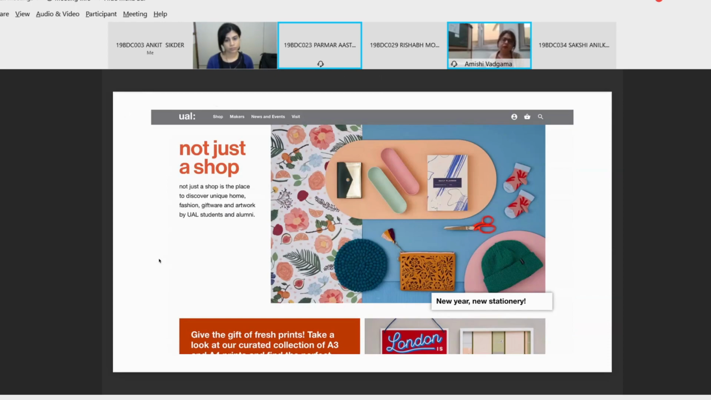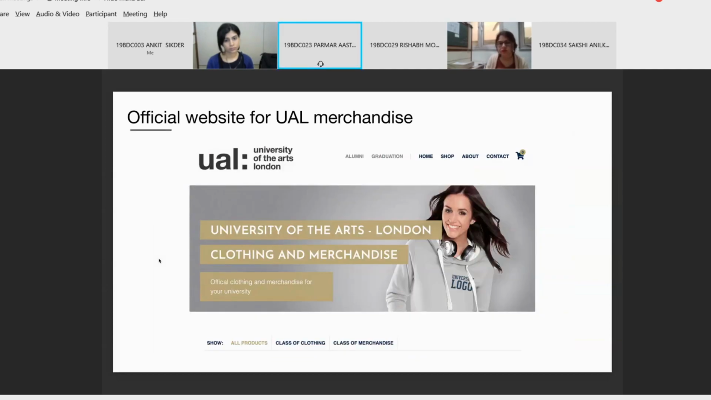So this is the website for not just a shop. So if anybody wants to buy things online, they can also visit the website and buy it from there. Next. And this is the official website for UL merchandise. So students can also shop online from here. Next.